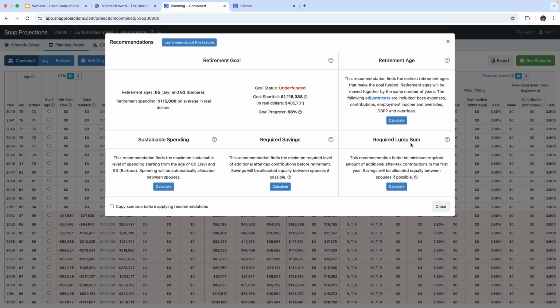We can look at required lump sums, required savings, and our most popular feature is the sustainable spending. This is going to let us know the maximum amount that our clients can spend at retirement without running into a shortfall. So we're going to calculate this, and you'll notice that these ages are in blue, so they are editable as well, but we're going to leave them at the retirement ages of 65 and 63 for now. So we'll hit calculate.